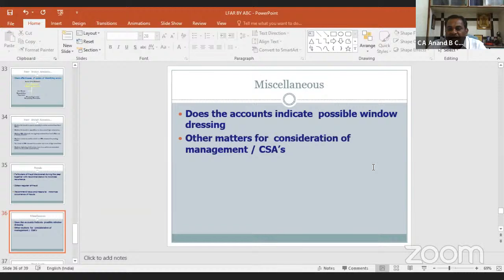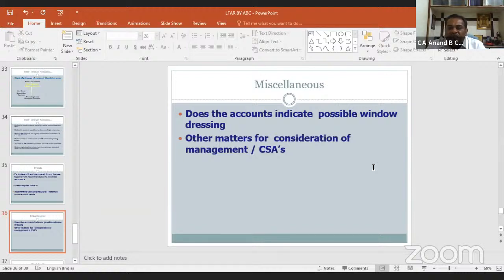If in the last days the branch officials are allowing loans against deposit to complete or achieve their target, that might be a case of possible window dressing. Whether in the last few days any loan against deposit is given, sanctioned and transferred to current account, and after the balance sheet date, within a few days, the same will be closed. You have to look in such cases. That might be a case of window dressing.